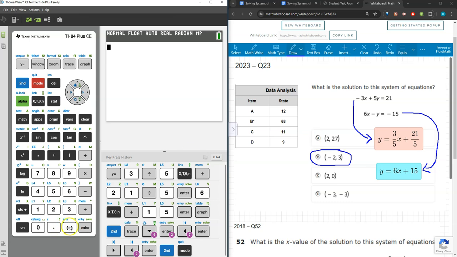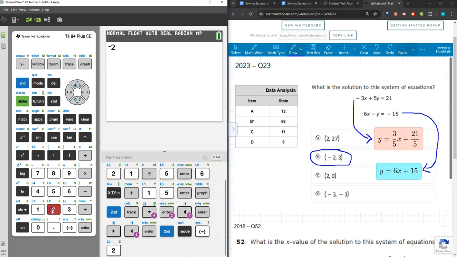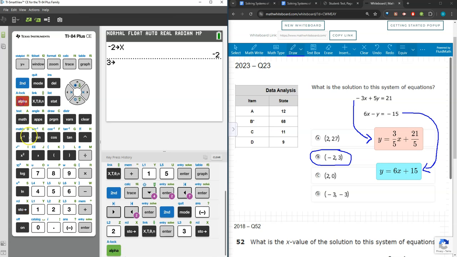To do that, you'll type in your number first. So, for example, -2. We'll click STO, or your store button, and I'm going to click X to save x as a value of -2. I'll do the same for y, so 3, store, and then I need to click the alpha button, and then 1 for my y, and hit enter.